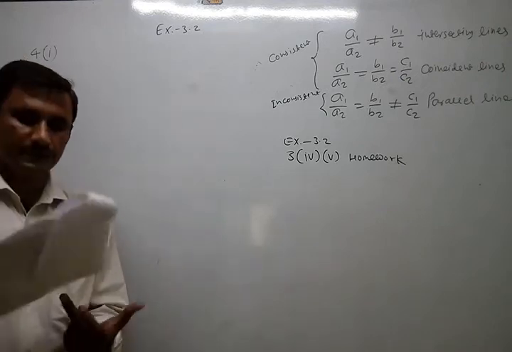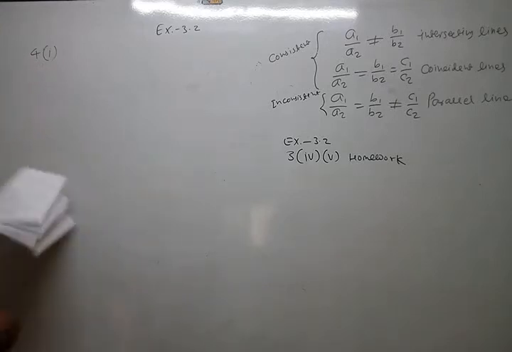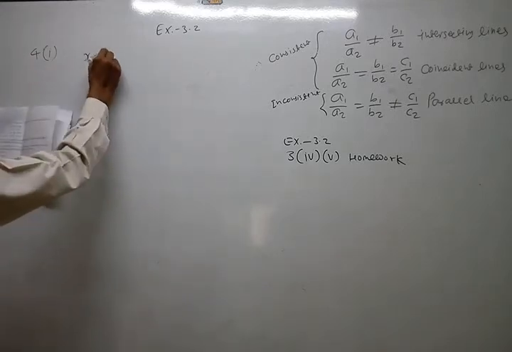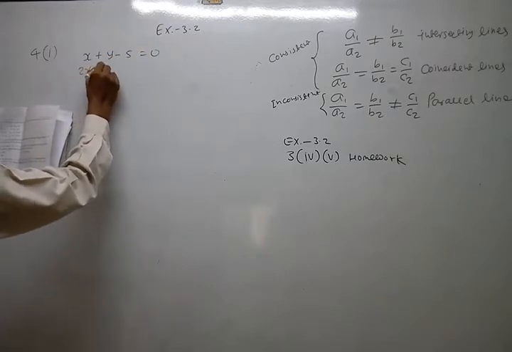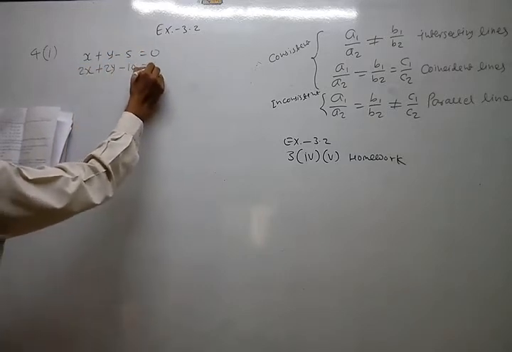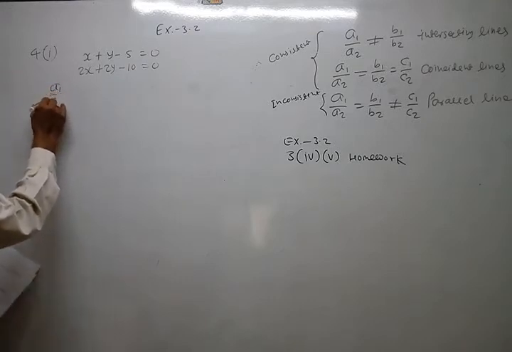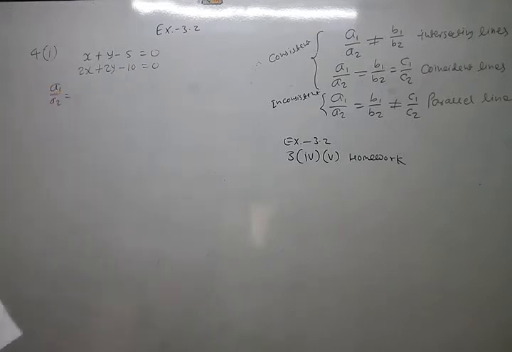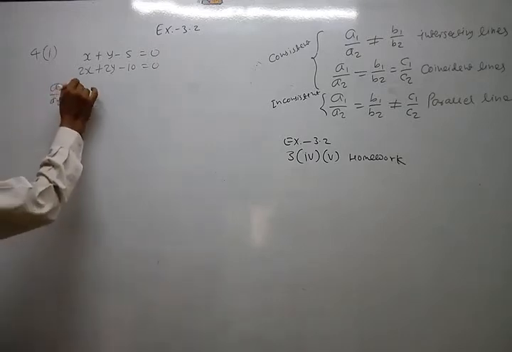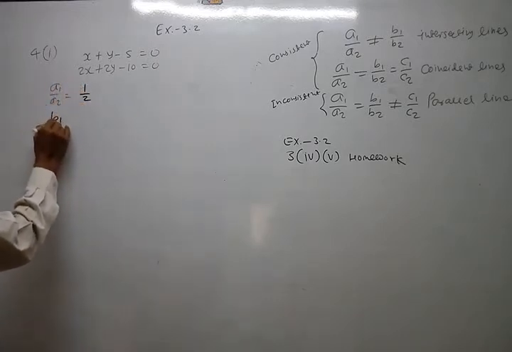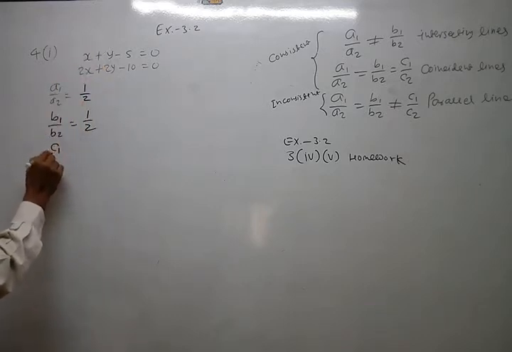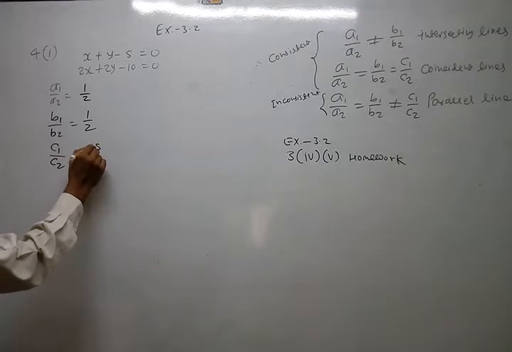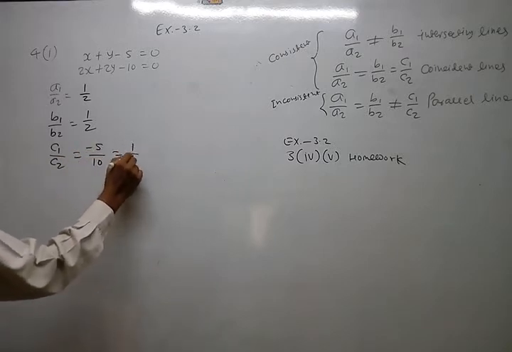Okay, both equations I just write here. x plus y minus 5 equal to 0. 2x plus 2y minus 10 equal to 0. So a1 upon a2 equal to 1 upon 2. b1 upon b2 equal to also 1 upon 2. c1 upon c2 equal to minus 5 upon minus 10, equal to also 1 by 2.